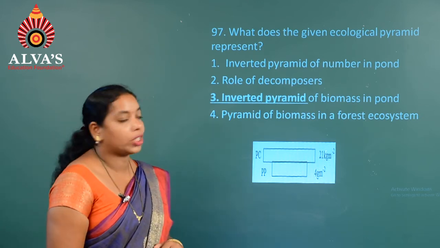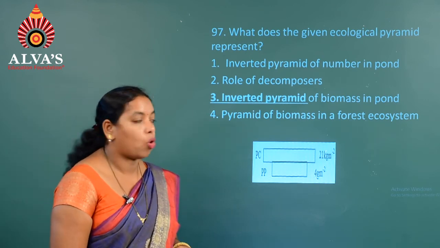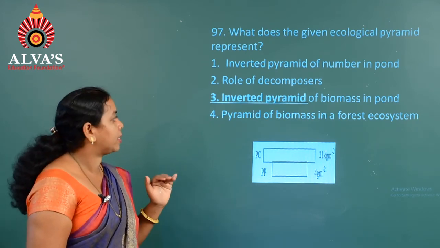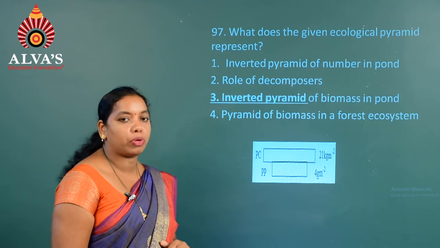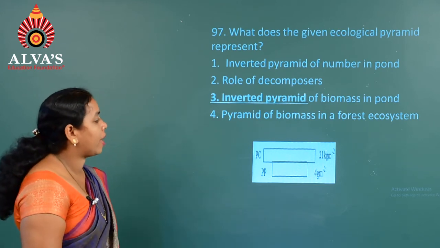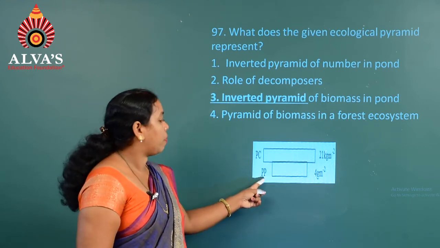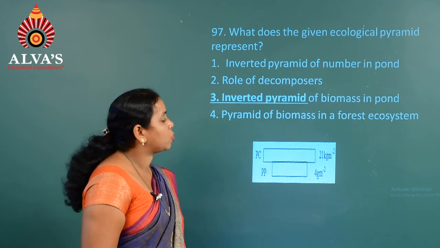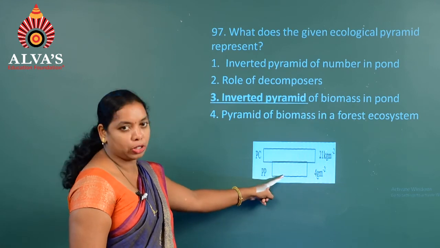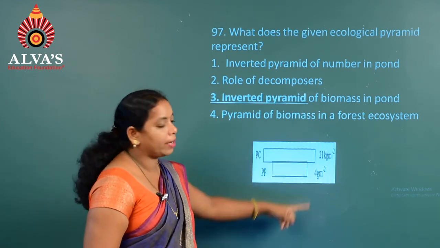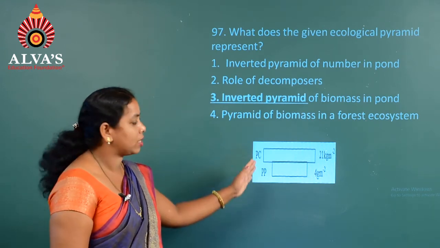What does the given ecological pyramid represent? First one, inverted pyramid of number in pond. Second, role of decomposers. Third, inverted pyramid of biomass in pond. Fourth one, pyramid of biomass in a forest ecosystem. This diagram represents the biomass of primary producer and primary consumer. Here the primary producer is a phytoplankton, the primary consumer is a zooplankton, where the biomass of zooplankton exceeds that of the phytoplankton. That is why we can see the difference in their biomass. So hence it is an inverted pyramid of biomass in a pond.